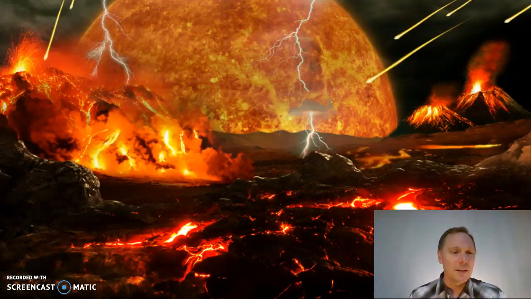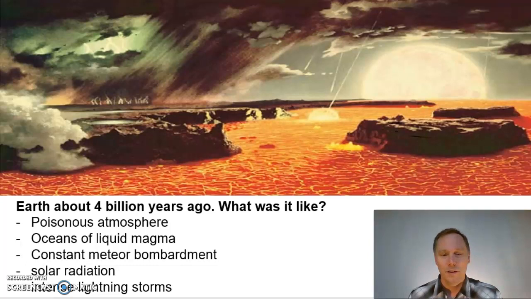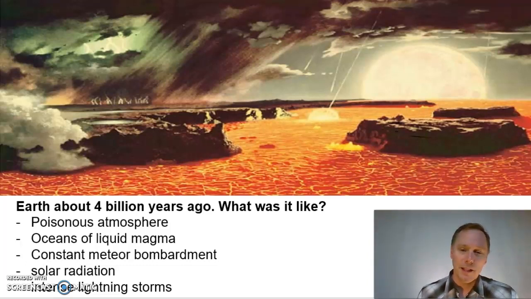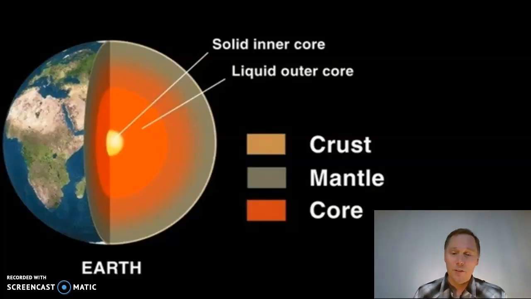Are there any living things on this planet? No. Poisonous atmosphere, liquid magma, oceans, meteor bombardment, solar radiation, lightning storms. This is no place for living organisms. But during this time period, it's a great time for the Earth to differentiate. That means the heavy metals such as iron and nickel will sink down to the core, and the lighter elements such as rock will float up to the top.